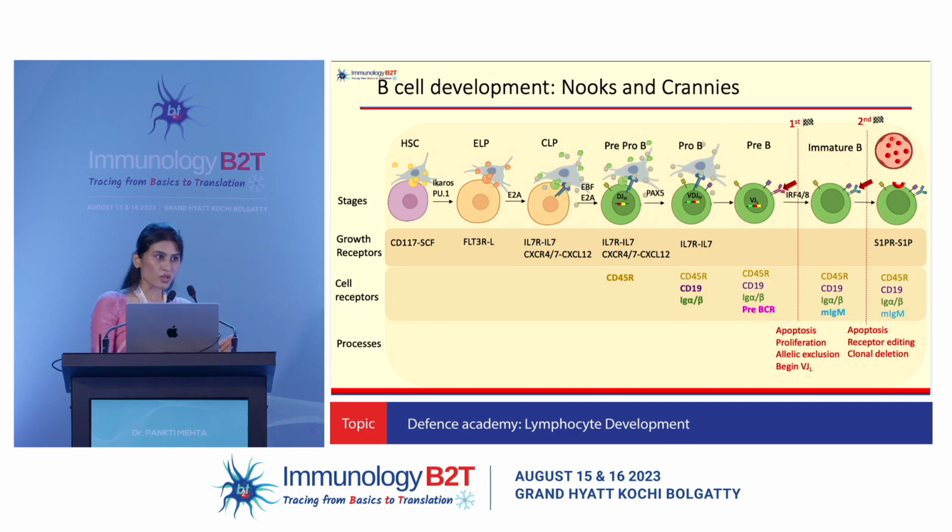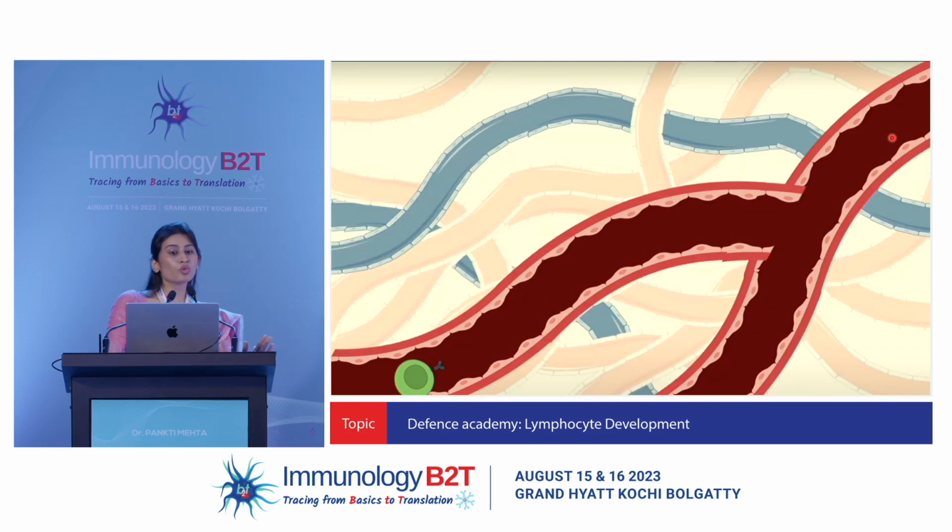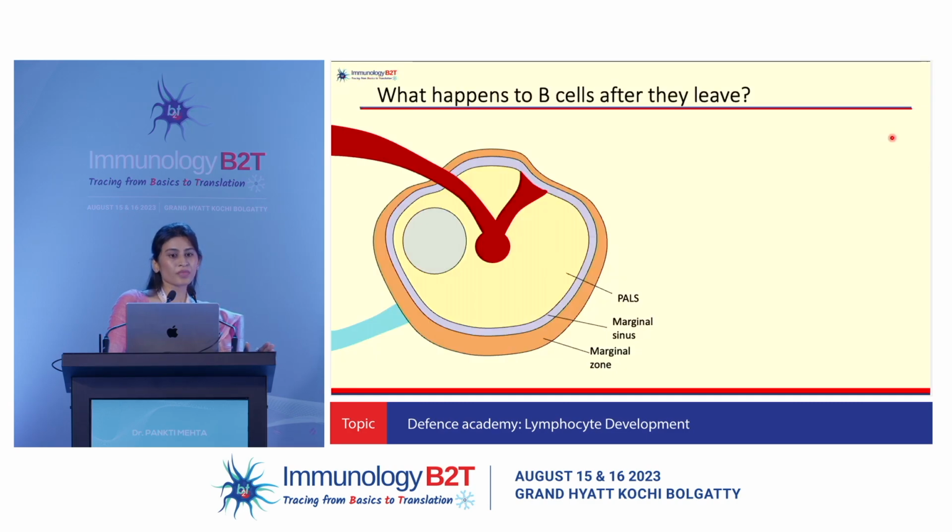Now, unlike your thymus, which is responsible for the complete development of T cells, your B cell development is not complete in the bone marrow. So it spends about 1 to 2 weeks here and then starts moving in the blood vessels towards the spleen. In the spleen, it will travel through the central arteriole and enter the periarteriolar lymphoid sheath, where they are now known as transitional 1 B cells. It is still expressing the membrane IgM. It will then mature further and start expressing IgD. So it will undergo some class switching here, and it is now known as a transitional 2 B cell.